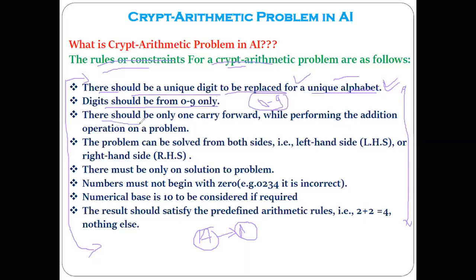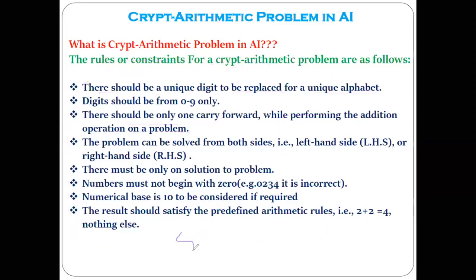Third rule: there should be only one carry forward while performing the addition operation of the problem. I hope all of you know about the carry. Suppose I write the number 87 plus 81.